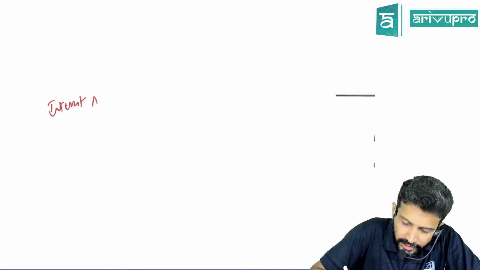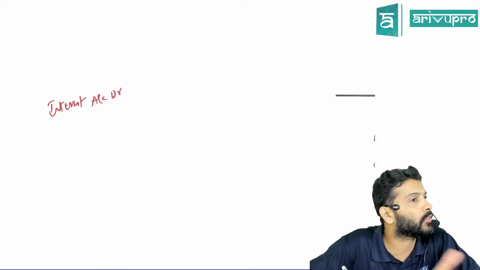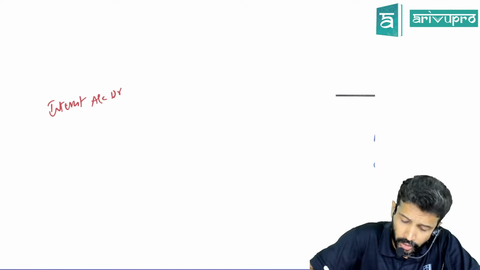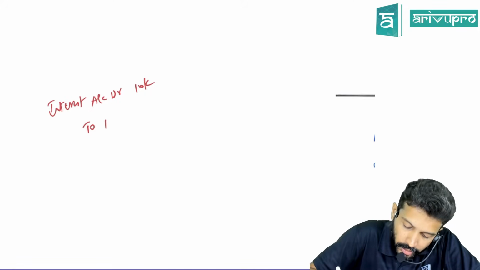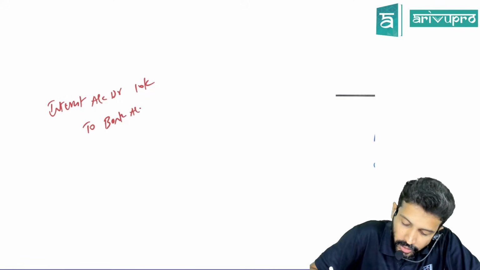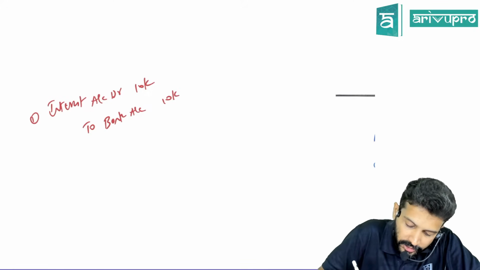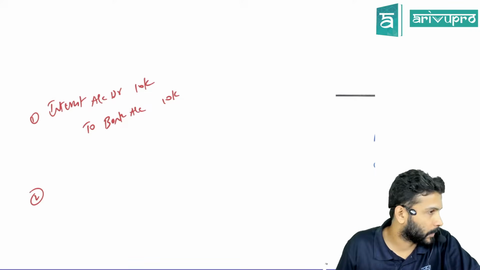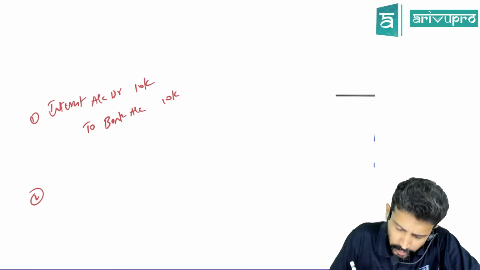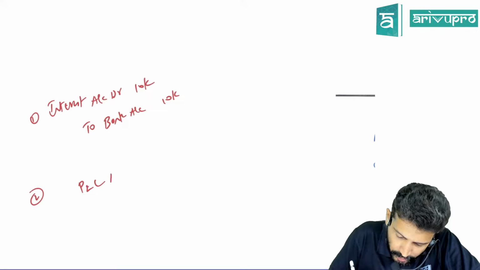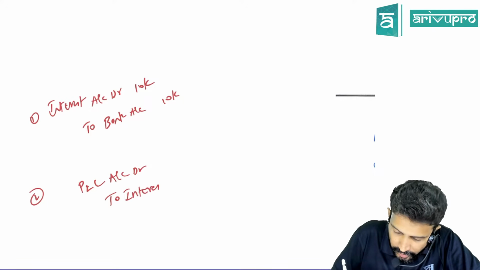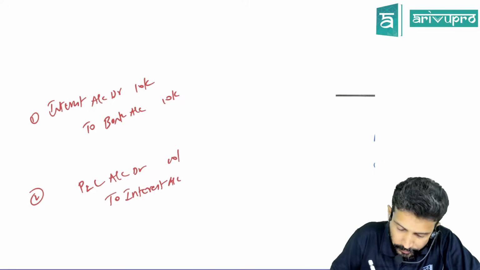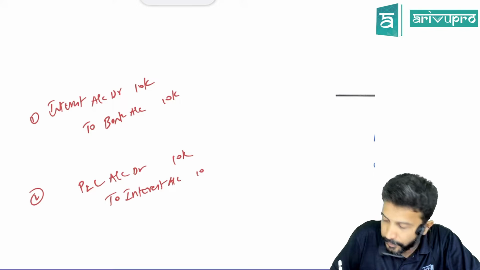If you're paying any interest on debentures or on a loan, the journal entry, let's say it is 10,000 rupees: Interest account debit to cash or bank account 10,000. And this interest is an expense. Expense will be transferred to the P&L account. So the next entry is P&L account debit to interest account, 10,000.